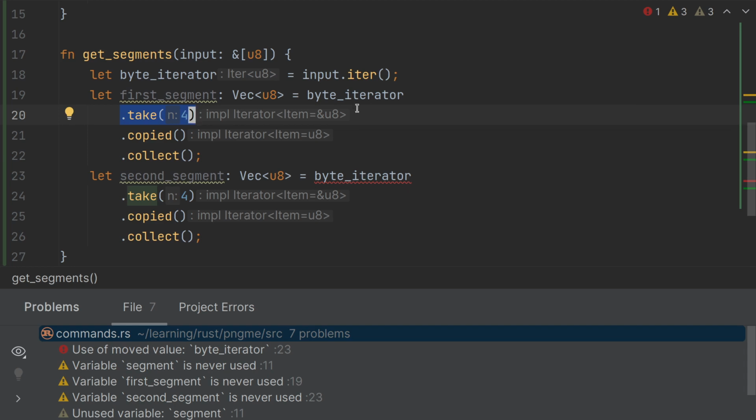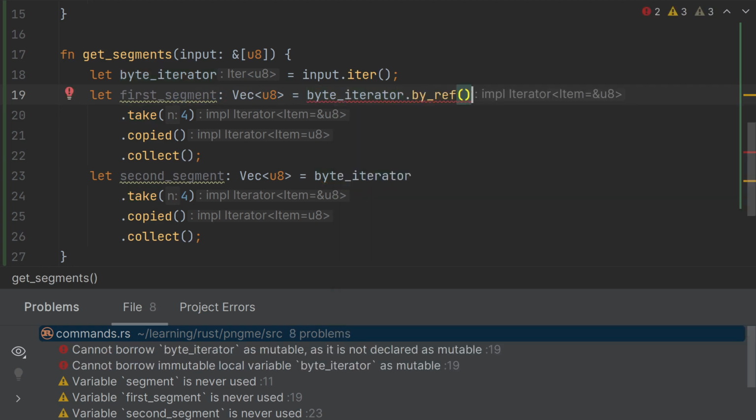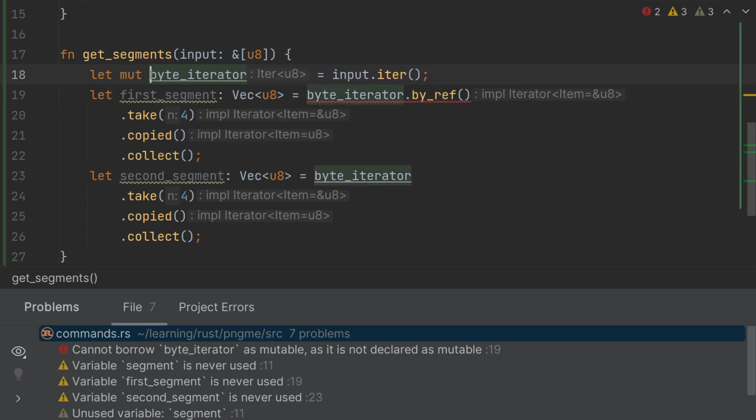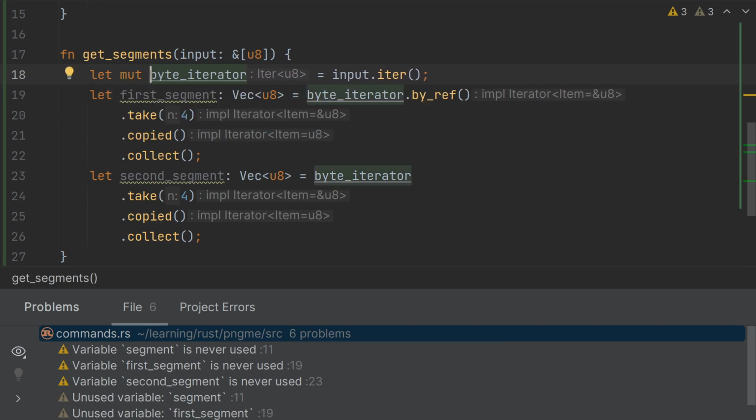The problem here is that we're trying to take the first 4 elements without moving. And you may have guessed it, there's another adapter for that, which is by_ref, which essentially uses a reference for the upcoming calls instead of taking ownership. Oh, and to fix this, I forgot to add mut to the iterator to make this valid.